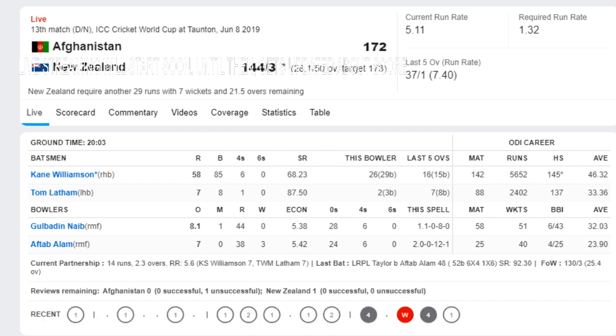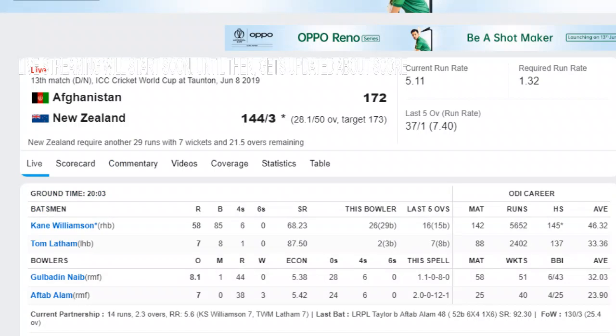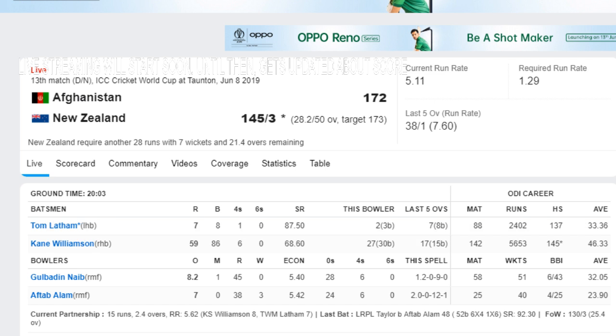Six people are currently watching the live stream. .1 single from Latham. .2 Gulbadin Naib to Williamson, a single, right down, pulled to deep square. Kane Williamson moves to 59 runs off 86 balls with a strike rate of 68.6, while Tom Latham is batting at 7 runs off 8 balls.